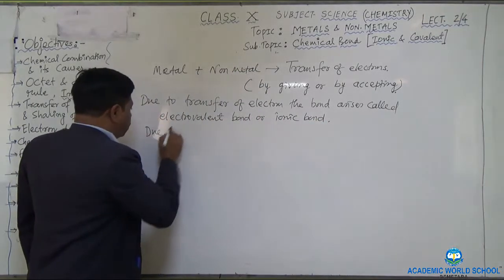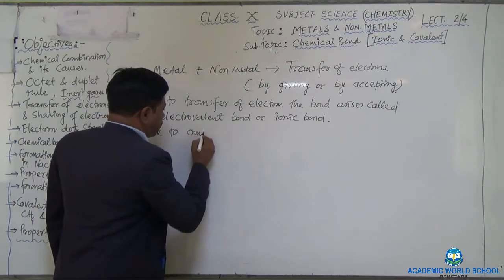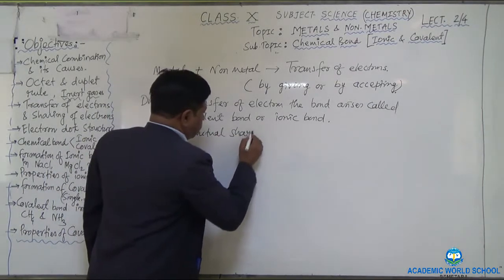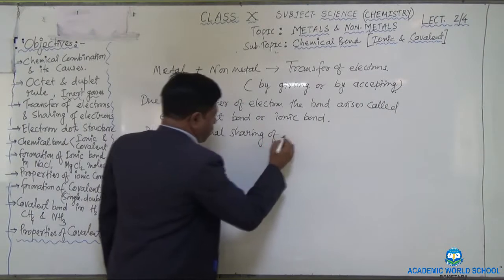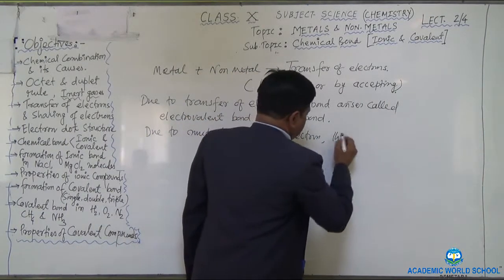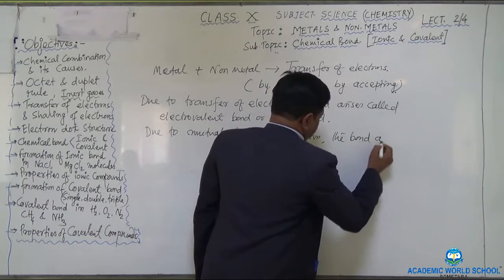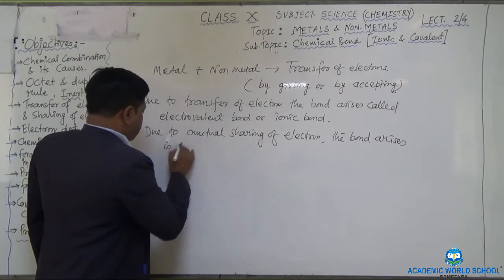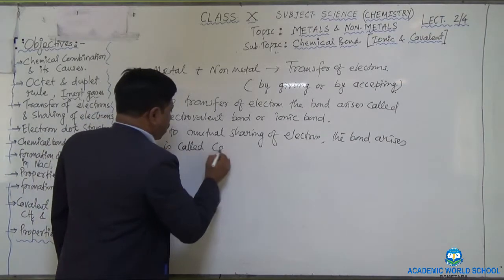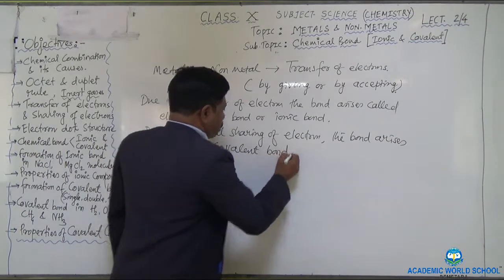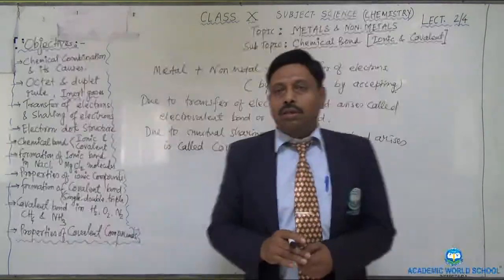And due to mutual sharing of electron, the bond arises is called your covalent bond. Covalent bond. Okay?